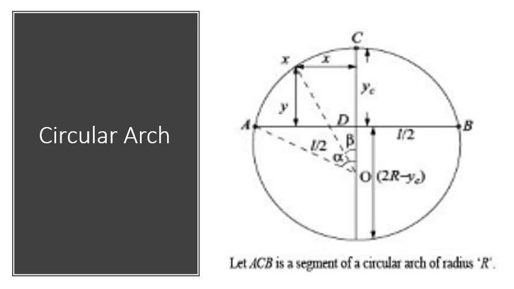Let O be the center of the arch. You can see this distance from the crown C, that we know is YC. The total length is nothing but the diameter, that is, if R is the radius, that is equal to 2R. So this length will be 2R minus YC. Please note that.